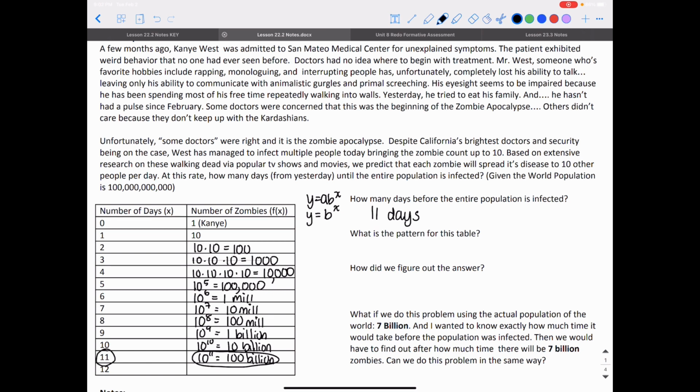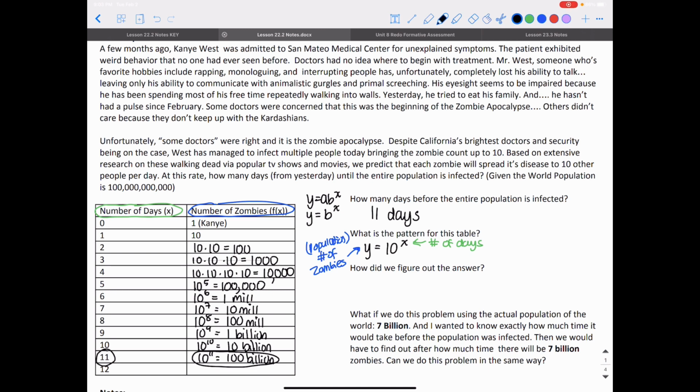So the function that we found, we could do it that way, or we could have just looked at what we had. Our output, our population, was 10 to the however many number of days we had, 10 to the x power. X represented, like this says here, the number of days that have passed by. And y represents the number of zombies that we have, or the population. And we always know that our output is going to be our population, and our x is going to represent some time that has passed by, and in this case it's days, for exponential functions.